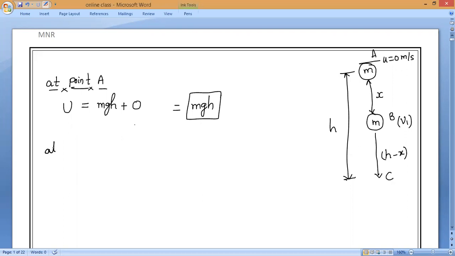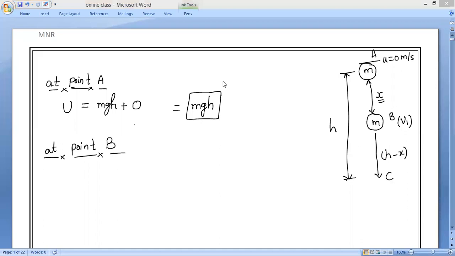Yes, please. And at point B, Mr. Omar, because of you, again I'm just revising. At point B, the body has already traveled some x distance. So some amount of potential energy is converting into what energy? Kaushik, some of the potential energy is converting into kinetic energy. But whatever the loss in potential energy is equal to the gain in kinetic energy. Is it right? Vitakshri, can you repeat the statement?